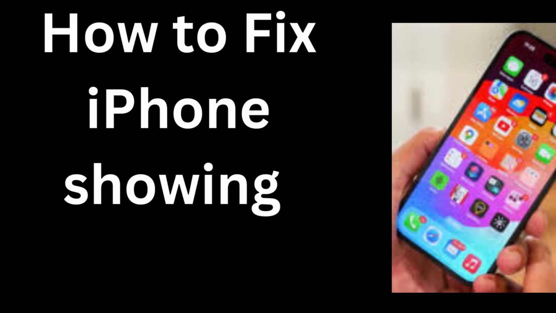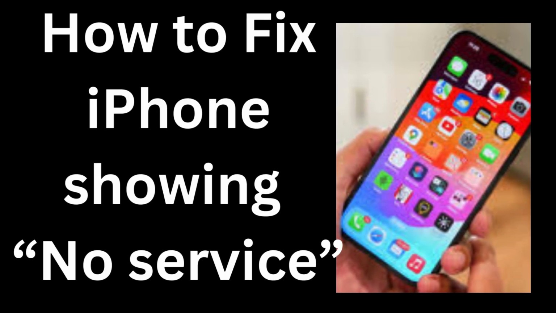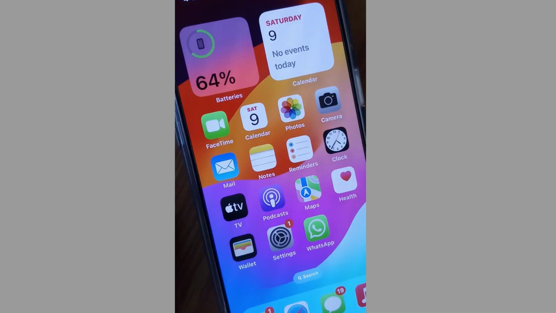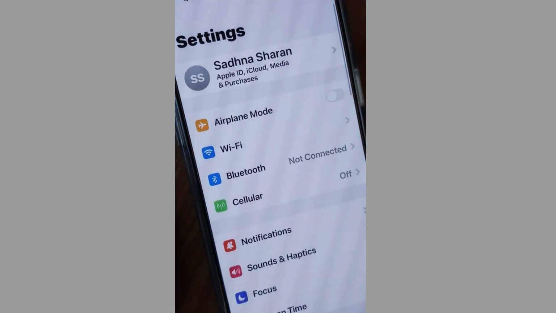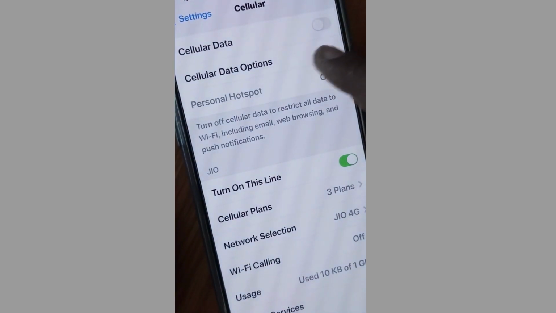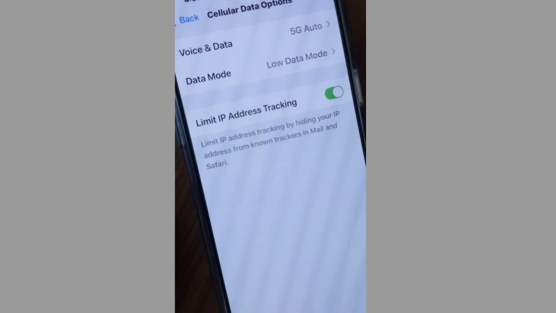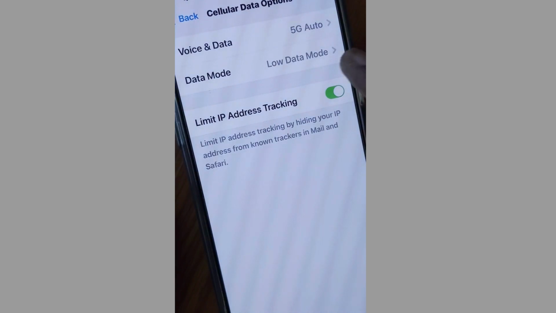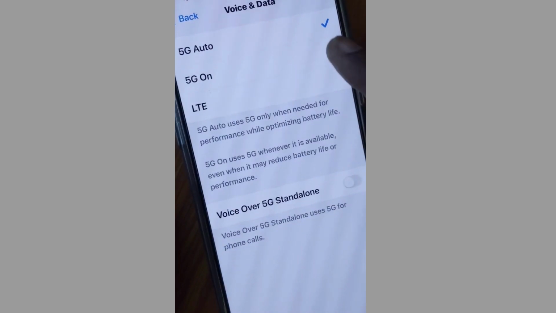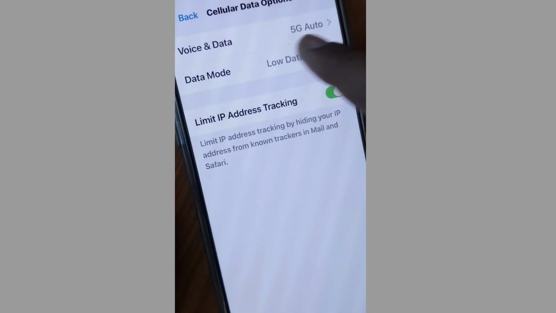Hello guys, how to fix if iPhone showing no service on your iPhone? If you are also facing such issue, no service visible on your screen, then go to first settings, go to settings, cellular and cellular data option, and here check data mode, voice and data, and it will be as per your